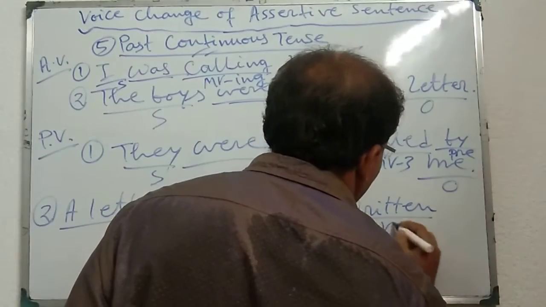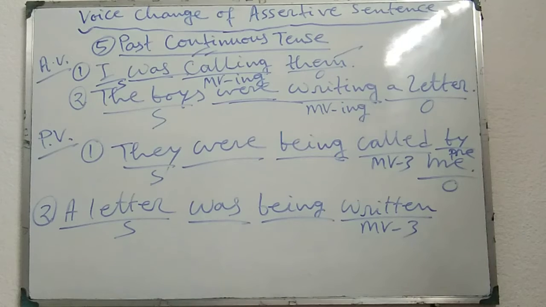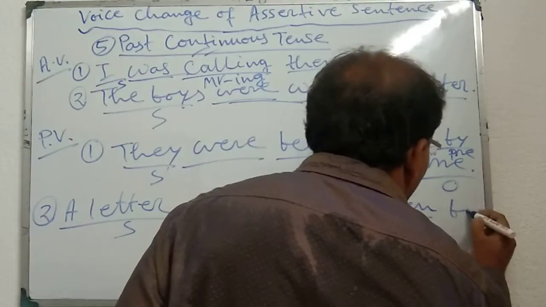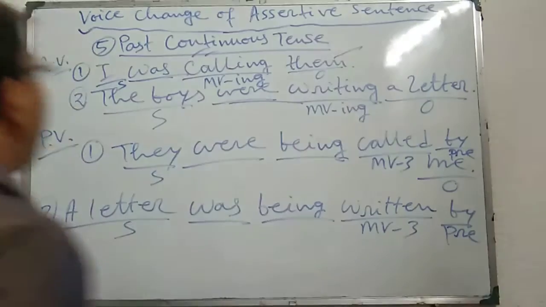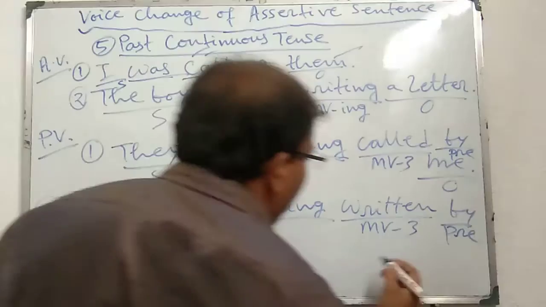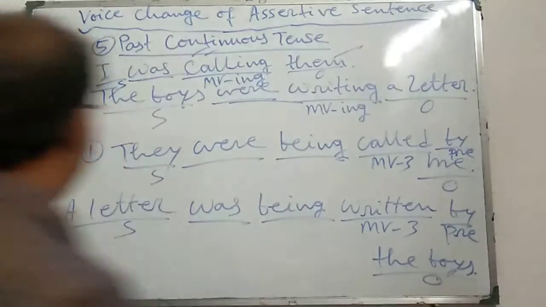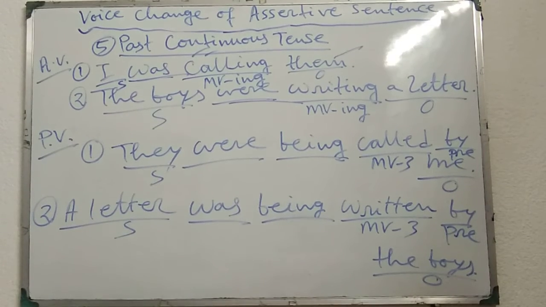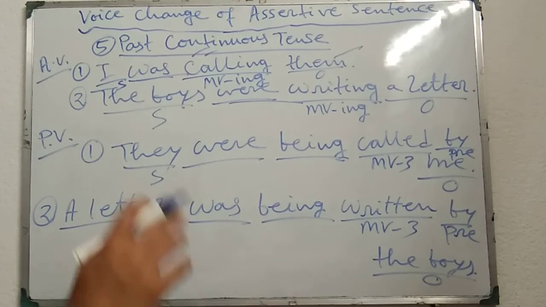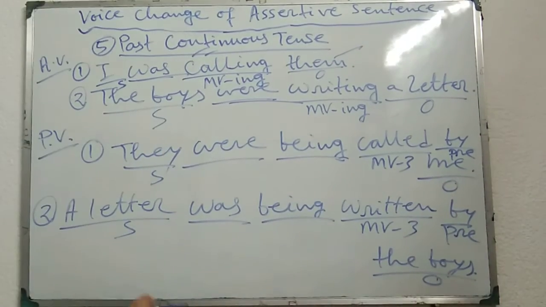Written is MV3, that means main verb third form or past participle form of the given verb. A letter was being written, thereafter the preposition by, and thereafter the boys, the subject, will be the object. That means a letter was being written by the boys.